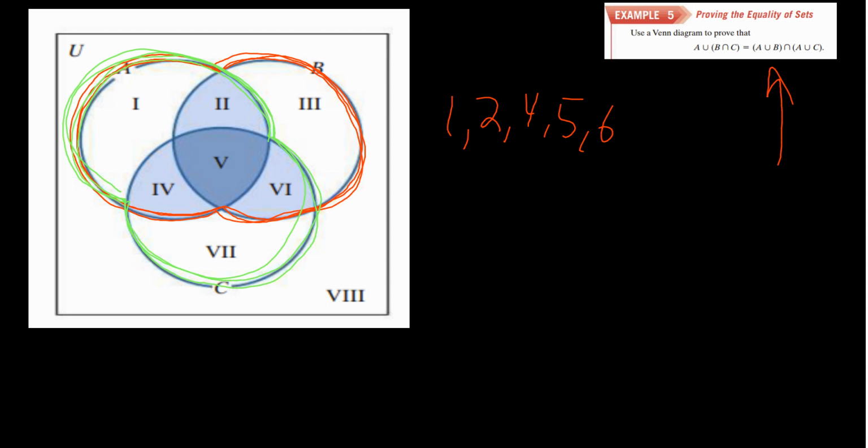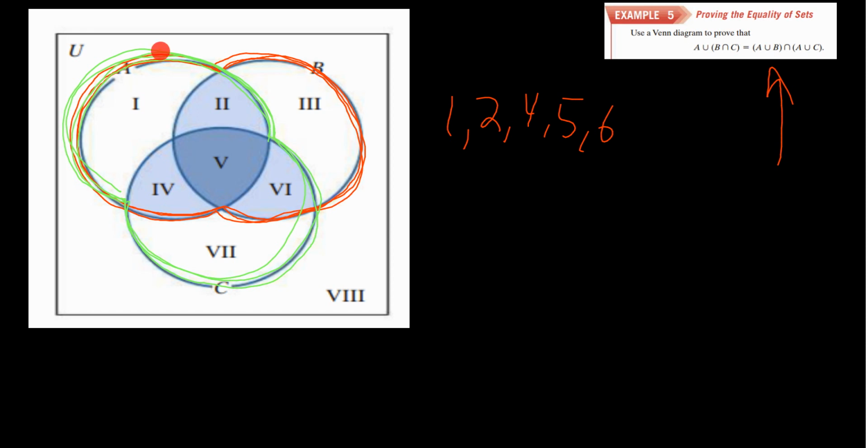Well, let's trace it with our laser. The intersection of these two is going to be going around here where the red and green connect, and then wherever they cross in the middle. So it's going to be all of this.